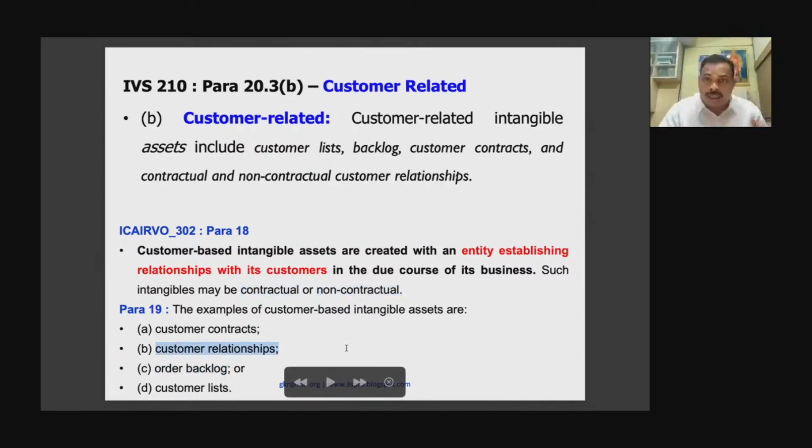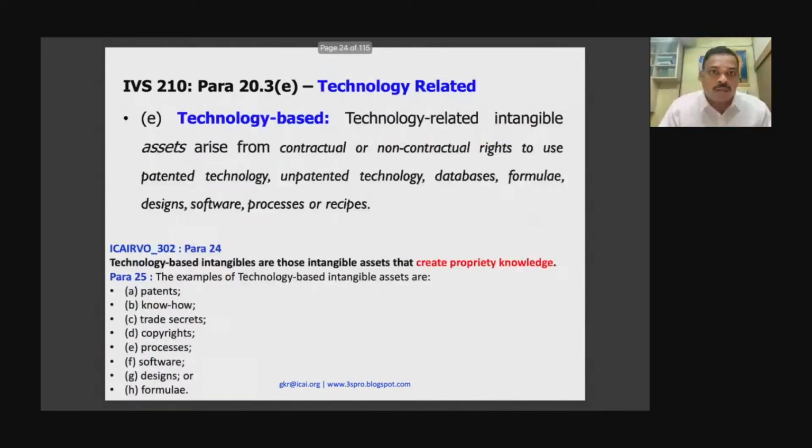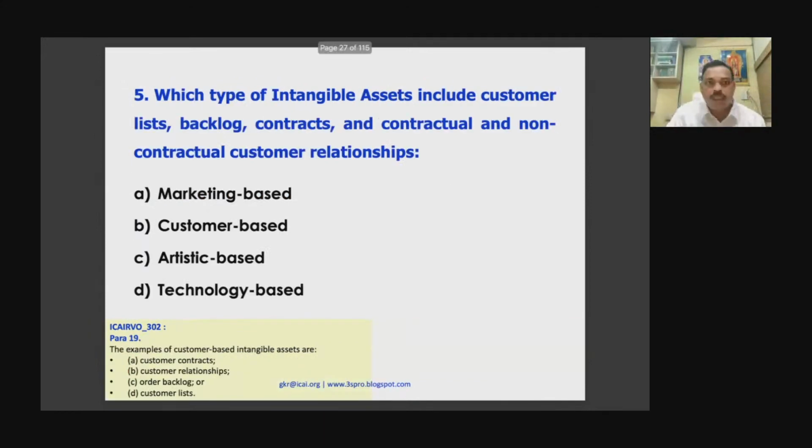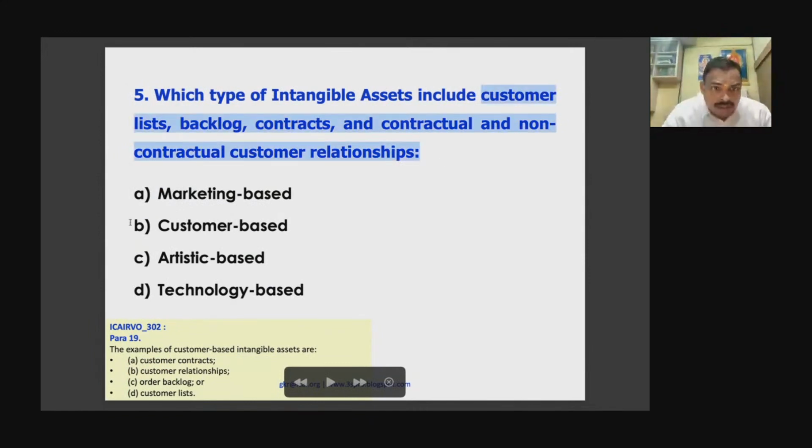So your customer relationships, is it contractual? Do you force your customer, no, you should only buy the product from me? So that is why a customer-related intangible asset can be either contractual or non-contractual. Okay, so now answer this question. So contractual, non-contractual, either A or B. So it is C. Either A or B. Now, which type of intangible asset includes customer list, backlog, contracts, or customer based? Okay, so it is 5B.